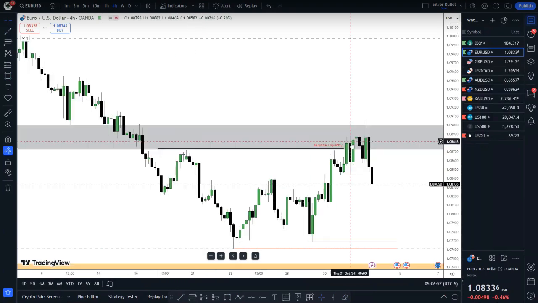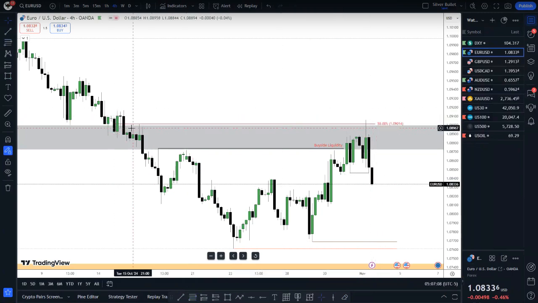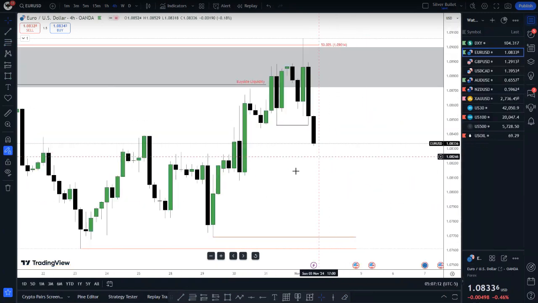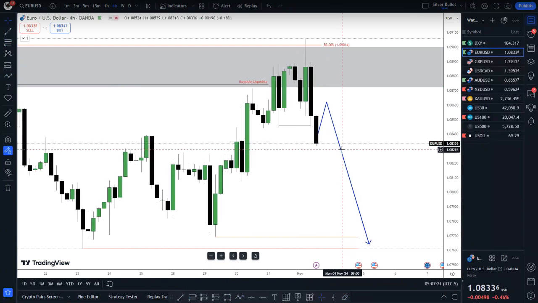Remember that we checked into the fair value gap, and again we also have this order block here that seems to be checked into. We can look at the main threshold of this order block here. Look at that, the main threshold of this order block. As I'm checking into it, then we displace lower, so we're seeking lower prices. What I'm going to be anticipating this week is that price will turn back up into at least this order block before it can continue to the downside. So that's what I'll be waiting for or anticipating.